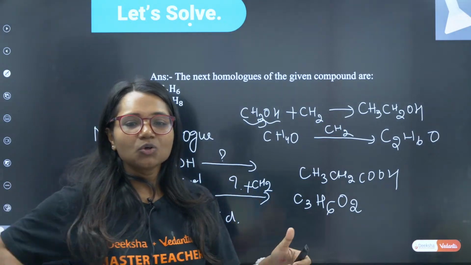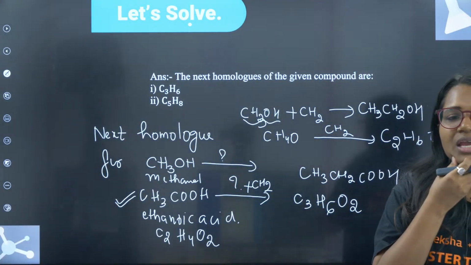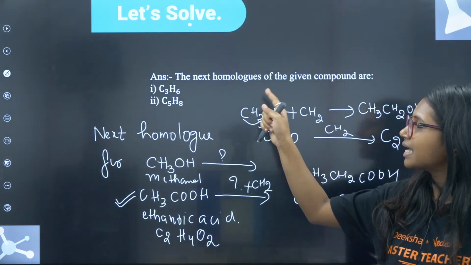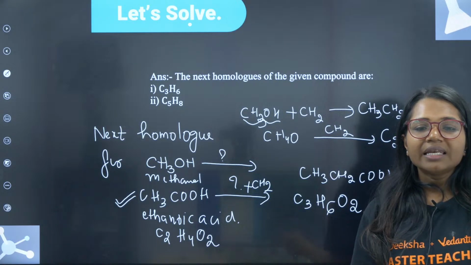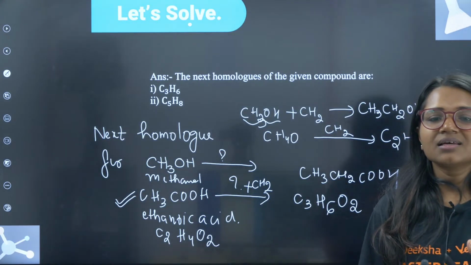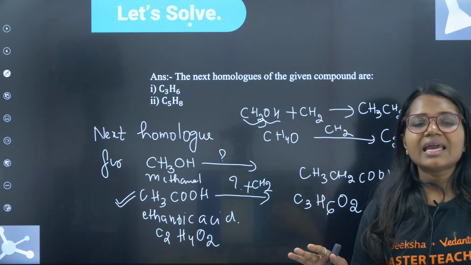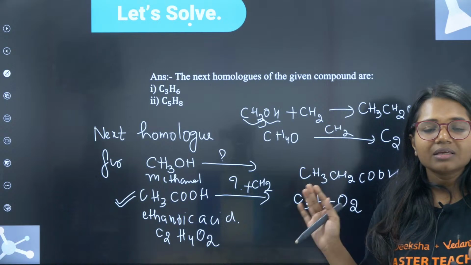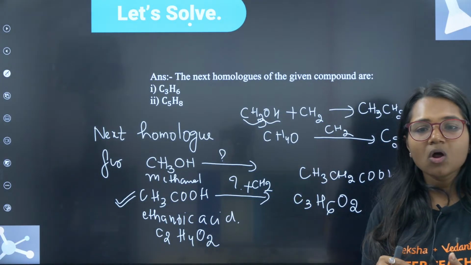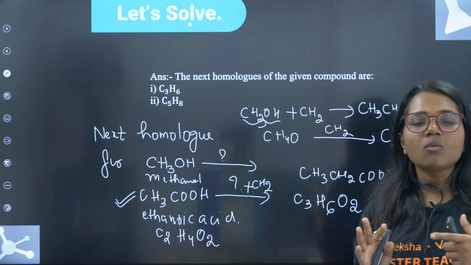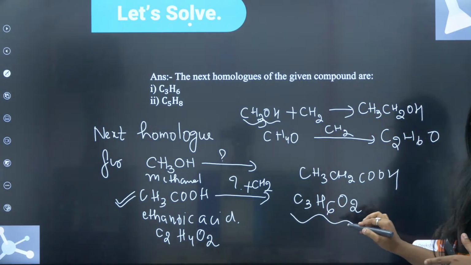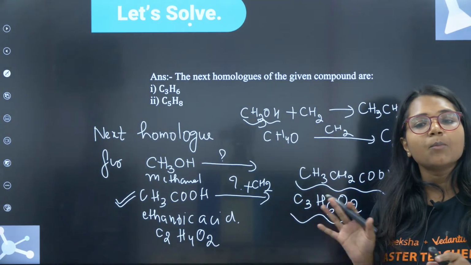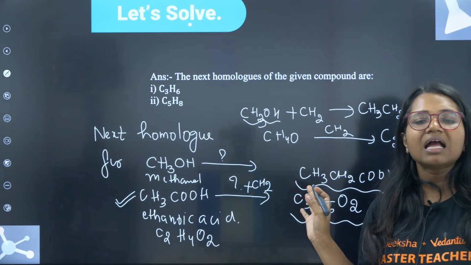Is that clear? Do give me a thumbs up if you have understood. Homologue thing is clear to you. Netra, Rohit, Vriksha, is that clear, guys? I will move forward. Very good. Is the homologue clear? In this way also you can write, and in this way also you can write. Okay, both are fine. Clear, guys?